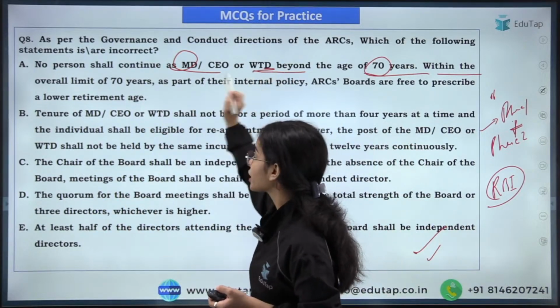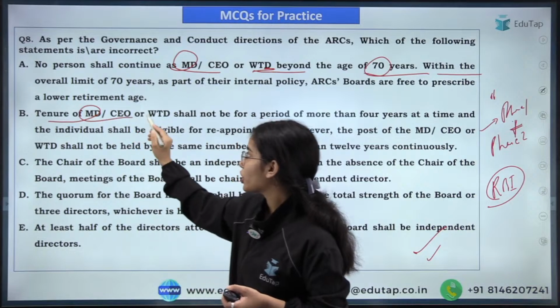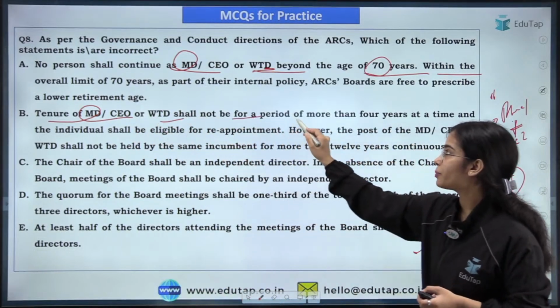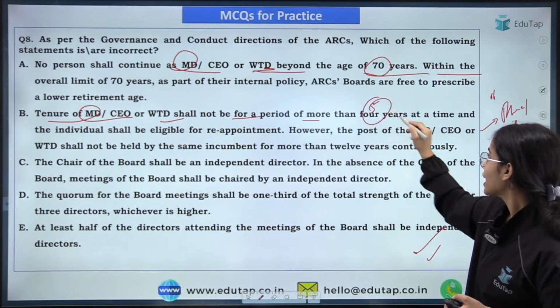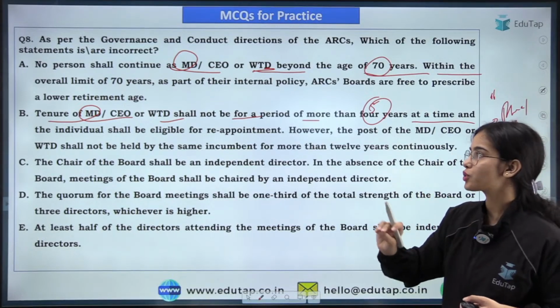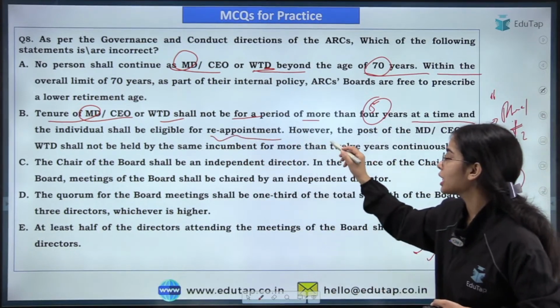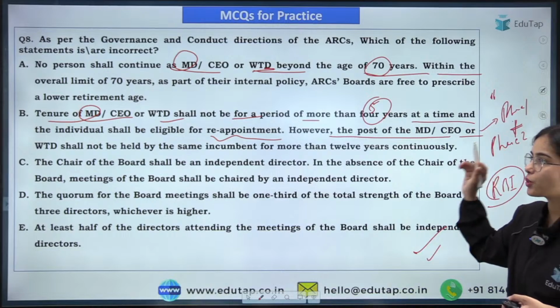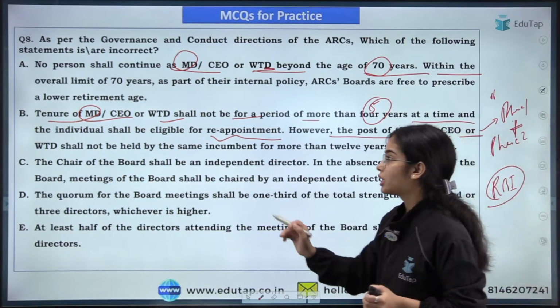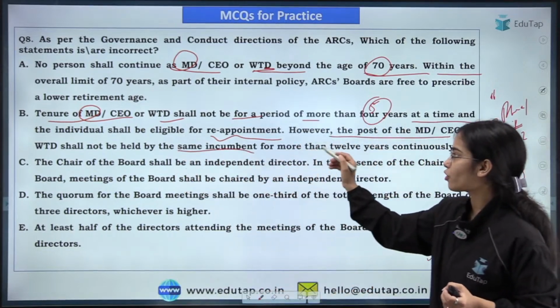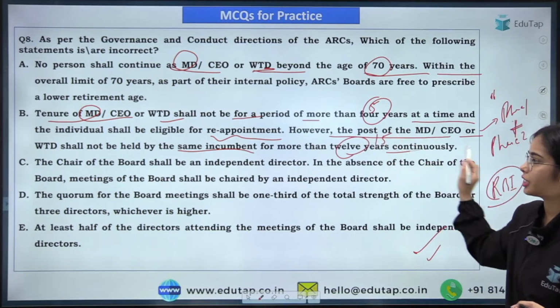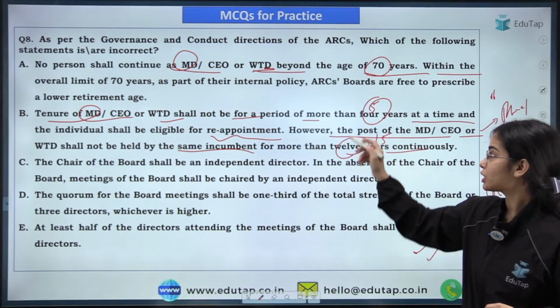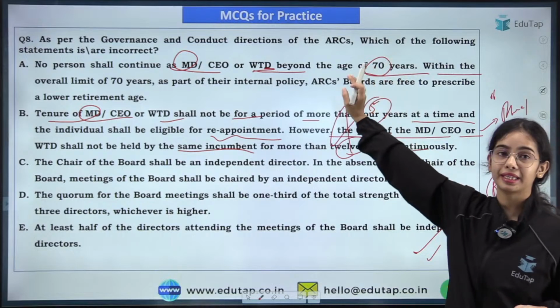Okay, WTD. Tenure of MD or CEO or WTD shall not be a period of more than 5 years at a time, and the individual shall be eligible for reappointment. However, the post of the MD or CEO or WTD shall not be held by the same person for more than 15 years continuously. The chair of the board. So this statement was wrong and you had to find the incorrect statement.